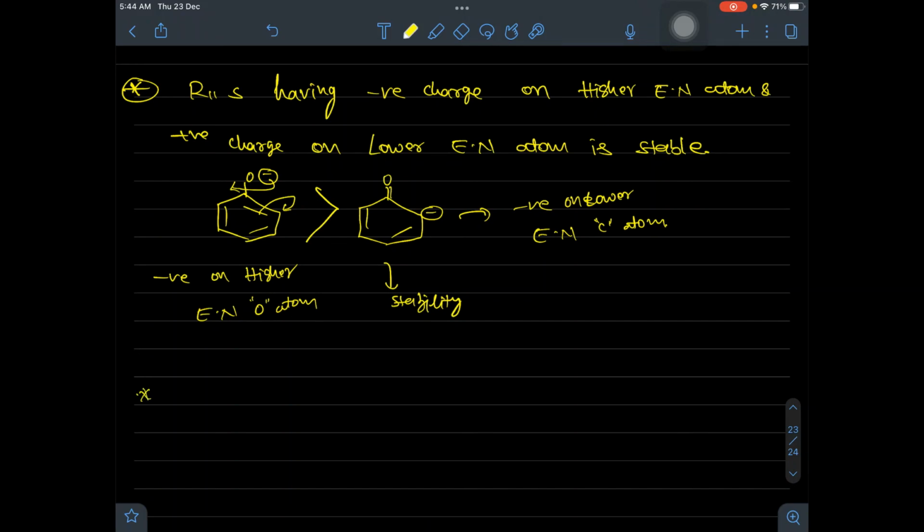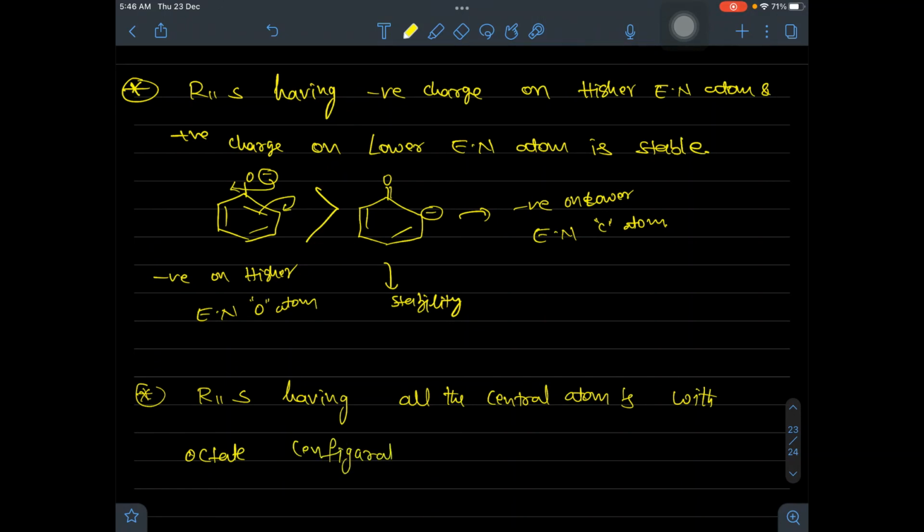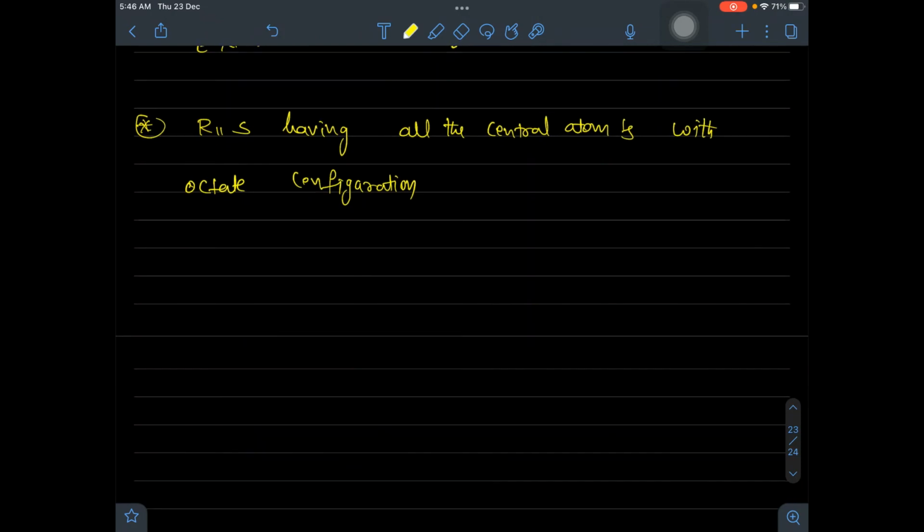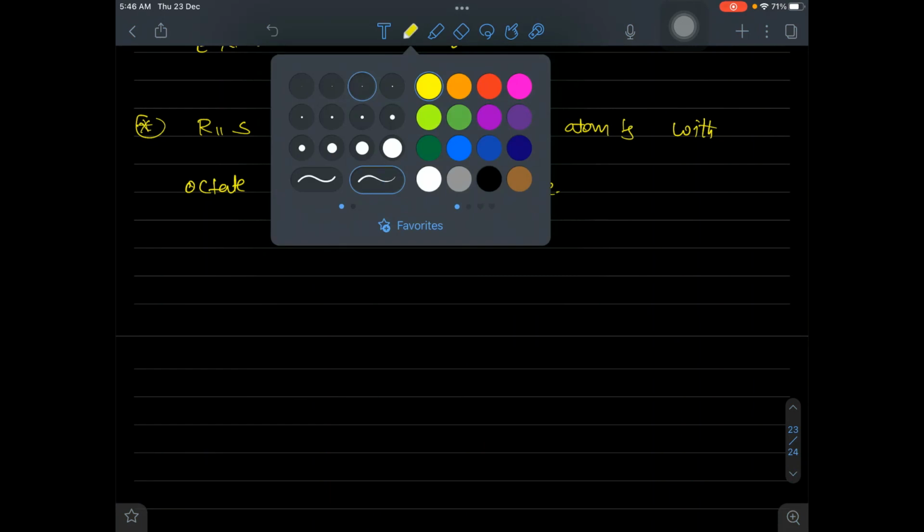And the last rule: a resonance structure having all the central atoms with octet configuration is stable. Resonance structures having all the central atoms with octet configuration are stable. Without octet configuration, they become unstable.